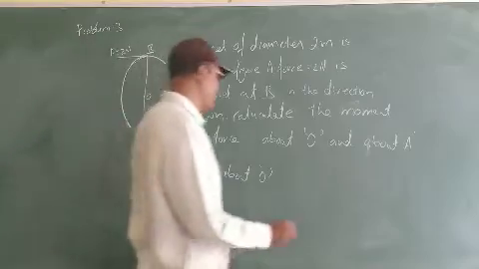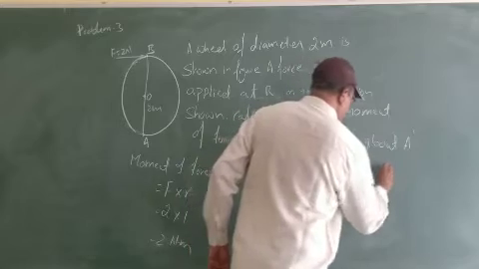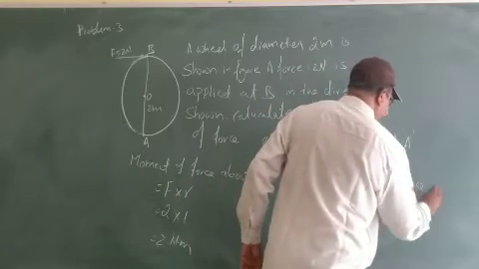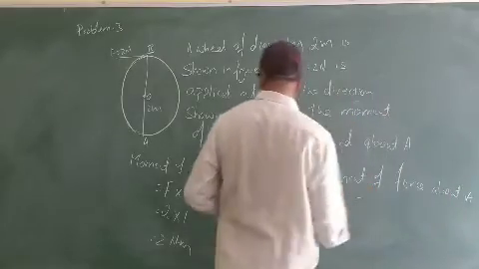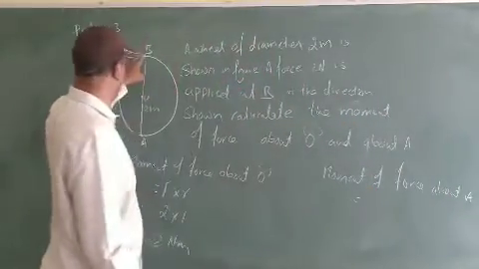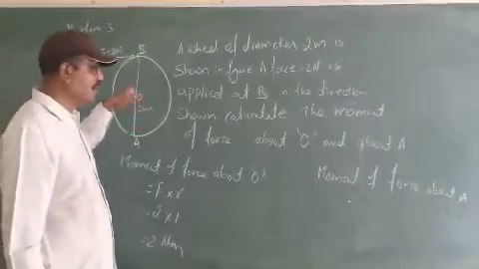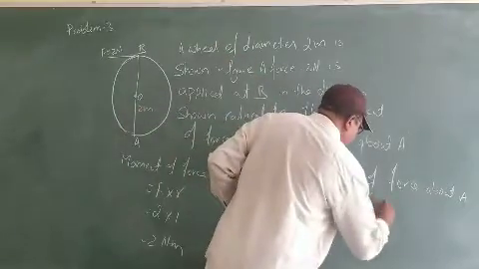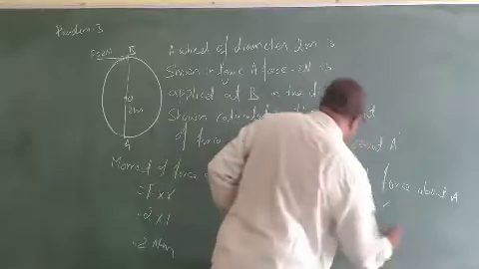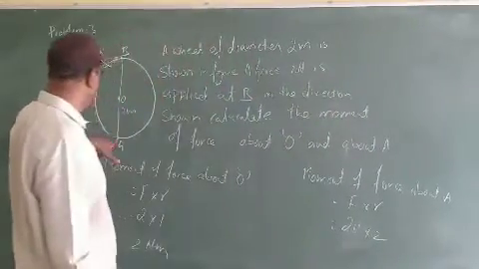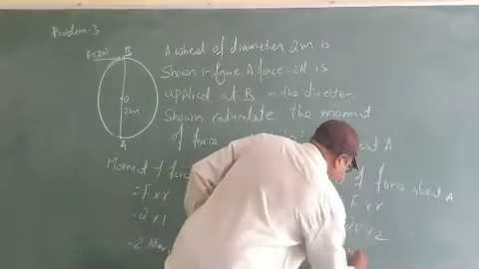Next I go to moment of force about A. Moment about A is equal to, so what is the force? Force we have at B. What is the distance from B to A? It is 2 meters, right? It is nothing but once again F into R. So F is 2 Newton once again into R. Here R is 2 meters because the distance from A to B is 2 meters. Therefore it is nothing but 4 Newton meter.